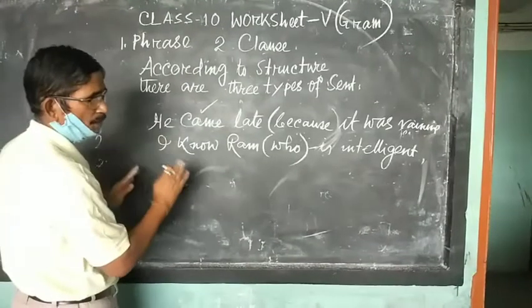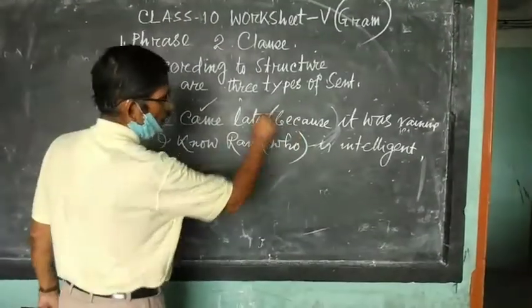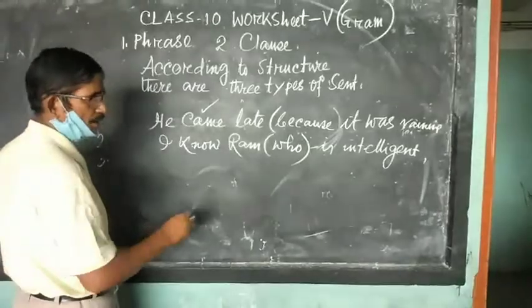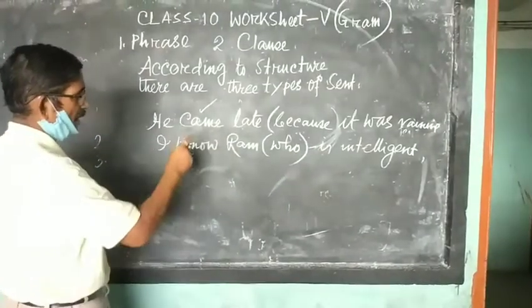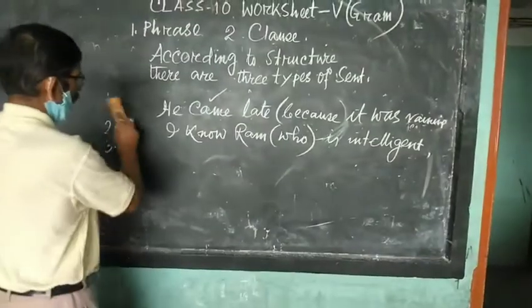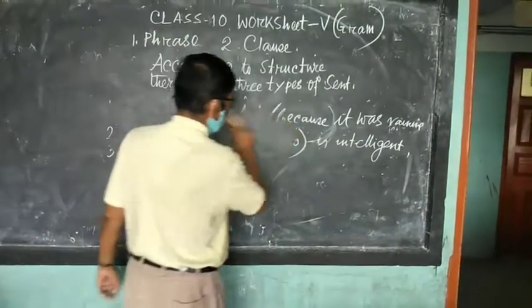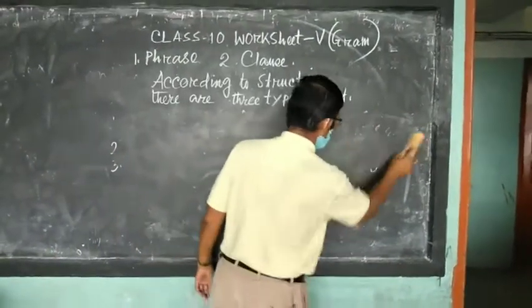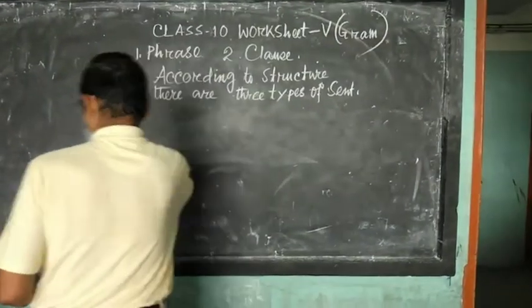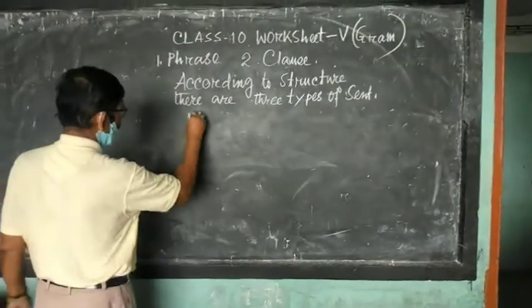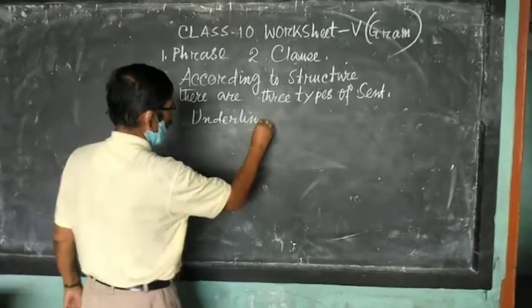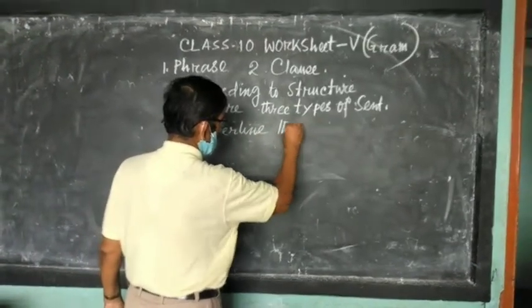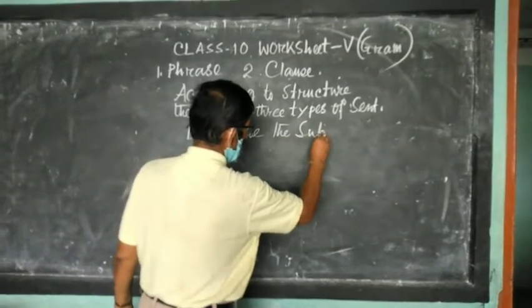Now you see that this is one way: supply a suitable clause with the help of the conjunction given in your book. This exercise is given, and this is one way. And another way, you see, is to underline the subordinate clause. If this question is given, suppose, underline the subordinate clause or dependent clause.